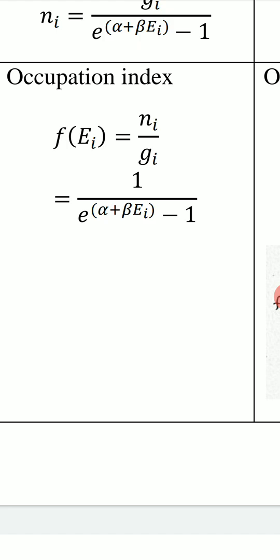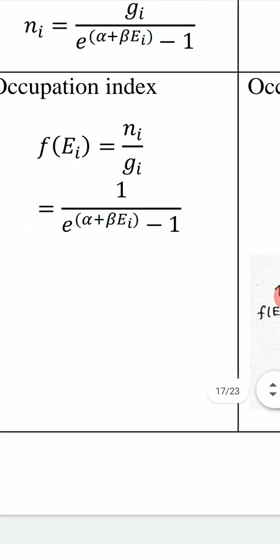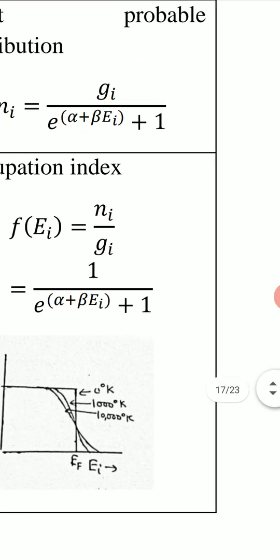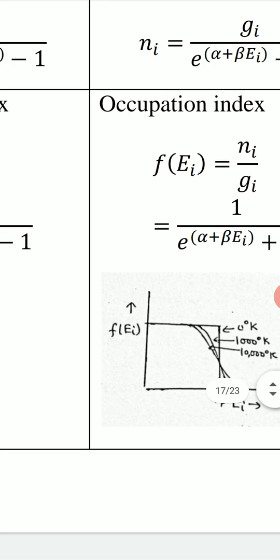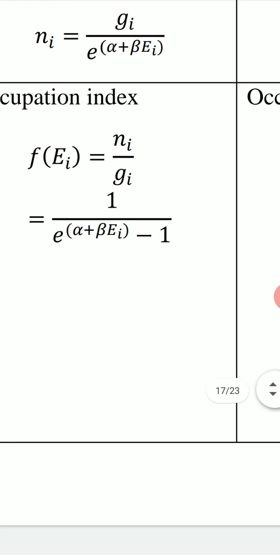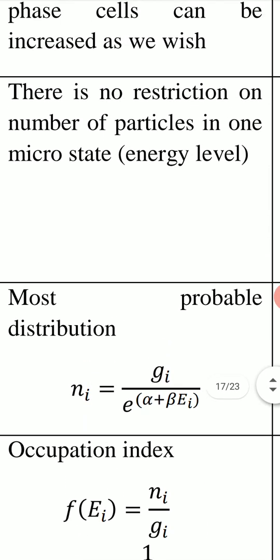So e to the power alpha plus beta Ei must be much greater than 1. In this case, we can neglect this 1 in Bose-Einstein statistics and also in Fermi-Dirac statistics. And if this 1 is neglected in both, then these two statistics change to Maxwell-Boltzmann statistics.